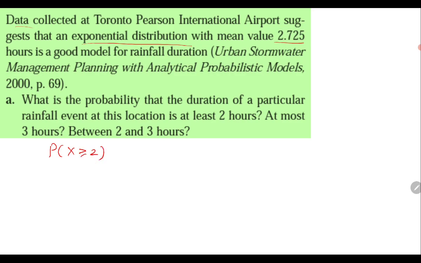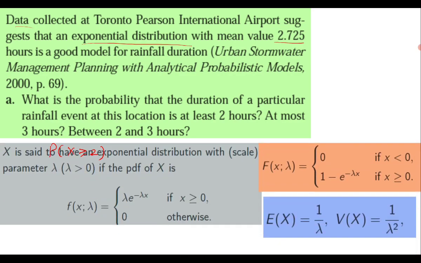Now before that, recall what is exponential distribution and what you require for it. Its PDF is given as lambda e raised to the power minus lambda x. Then this is the CDF, expectation and variance.